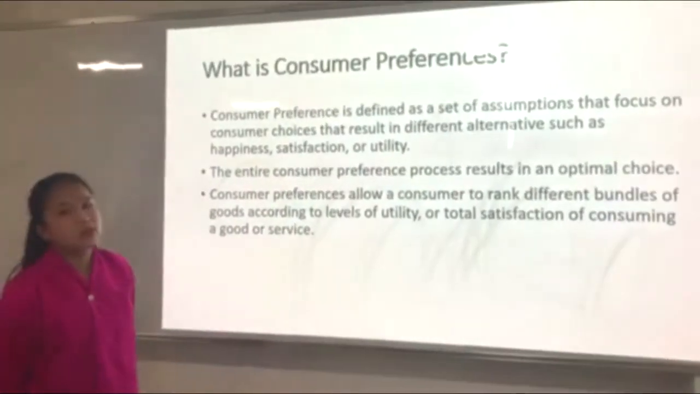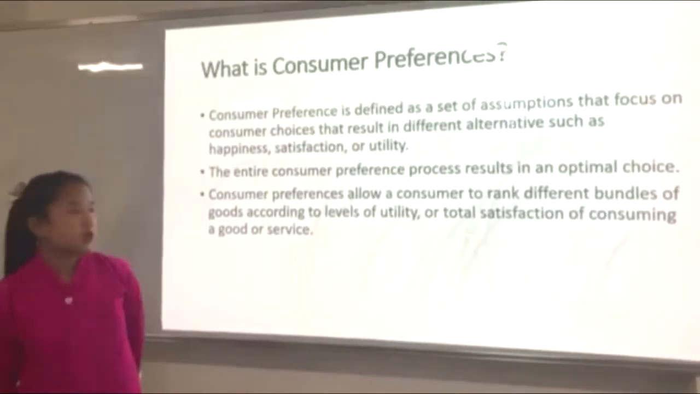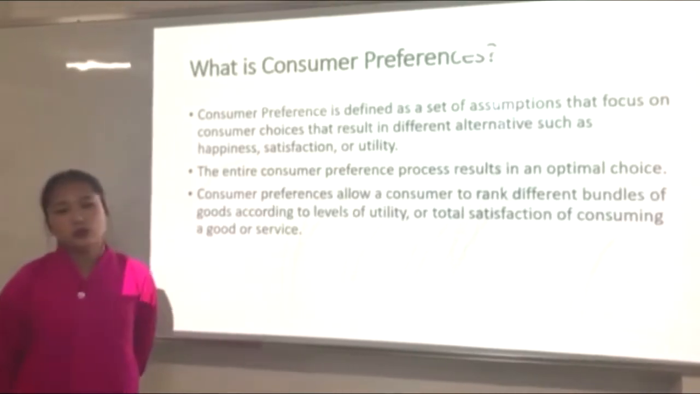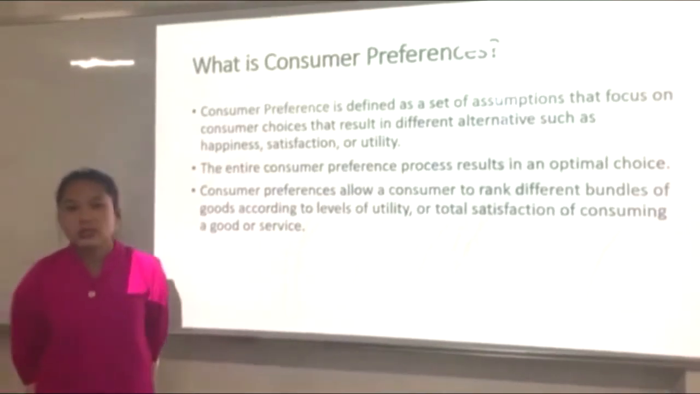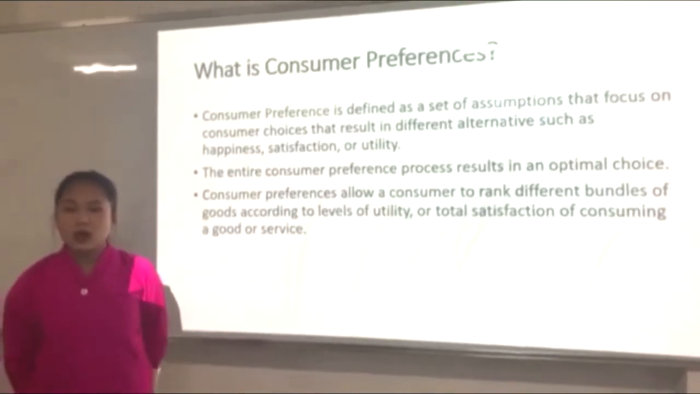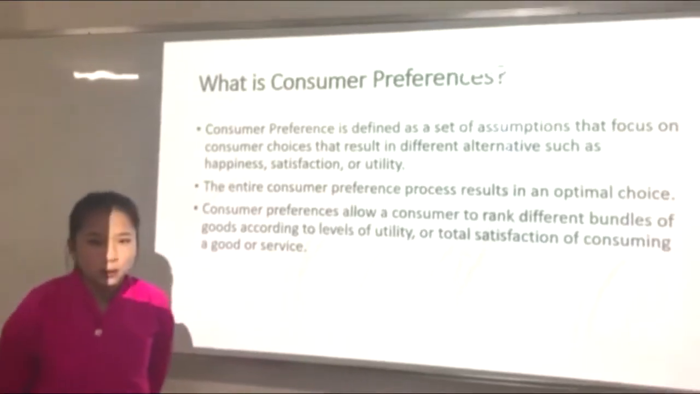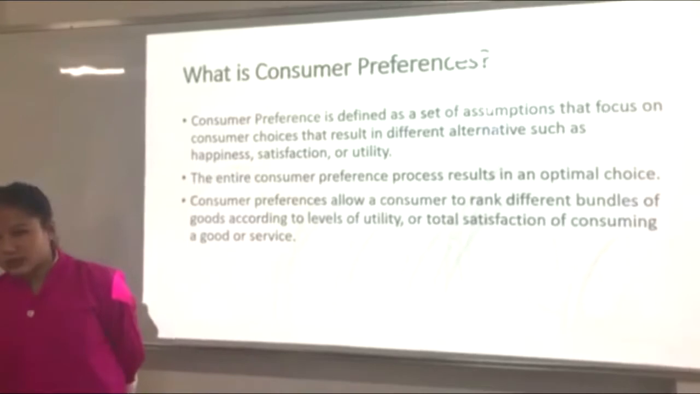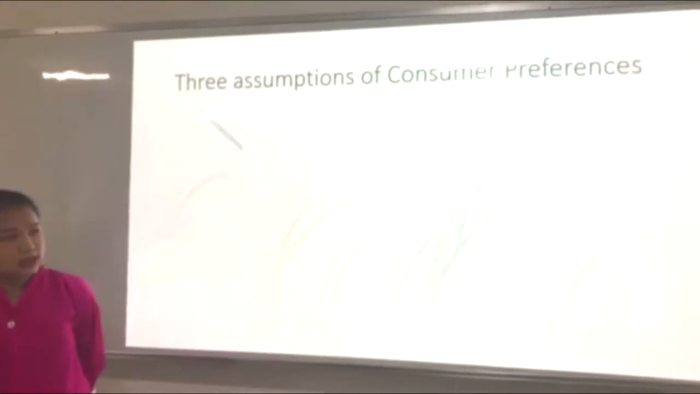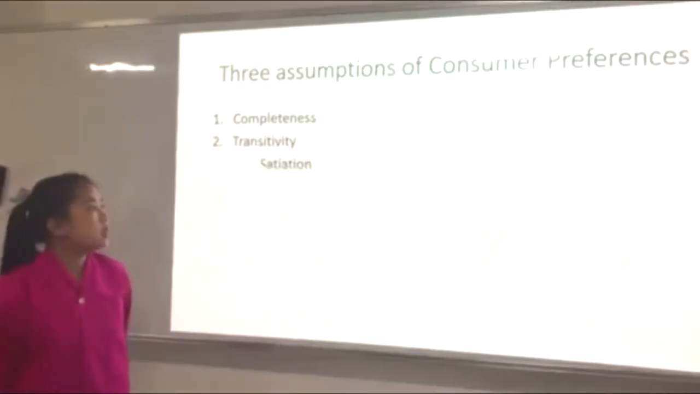Consumer preferences allow a consumer to rank different bundles of goods according to the level of utility or total satisfaction of consuming a good or service. Each consumer has their own unique preferences, so economists cannot predict the exact preferences of a consumer, but economists have recognized the similarities in preference shared by almost everyone. So they came up with 3 assumptions. They are number 1, completeness, number 2, transitivity, and number 3, non-satiation.